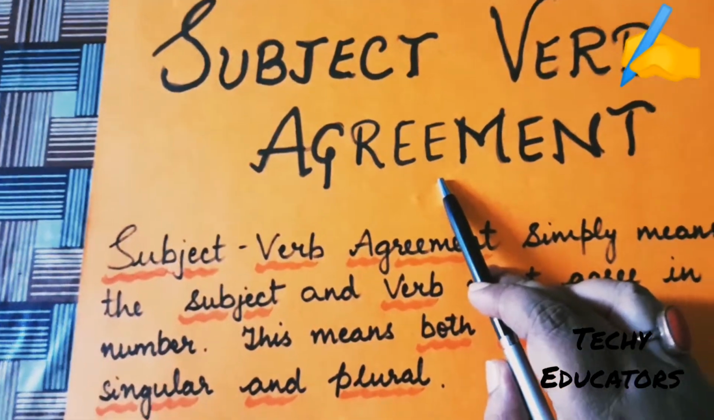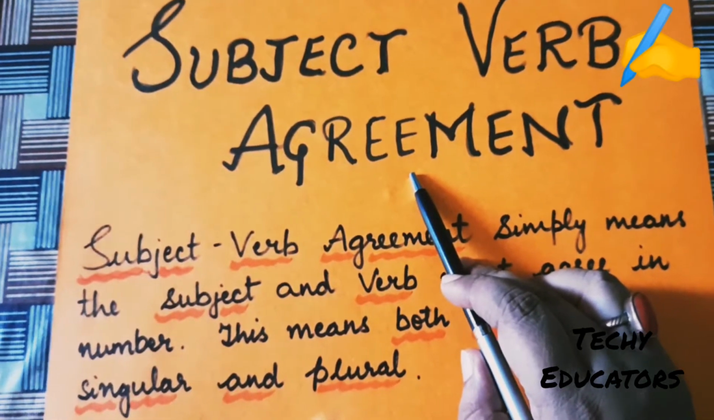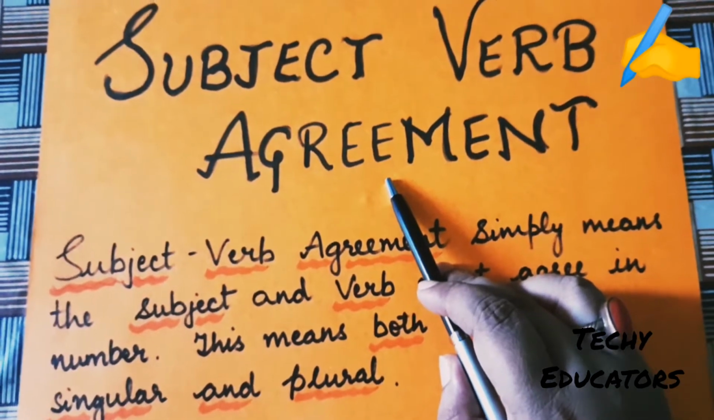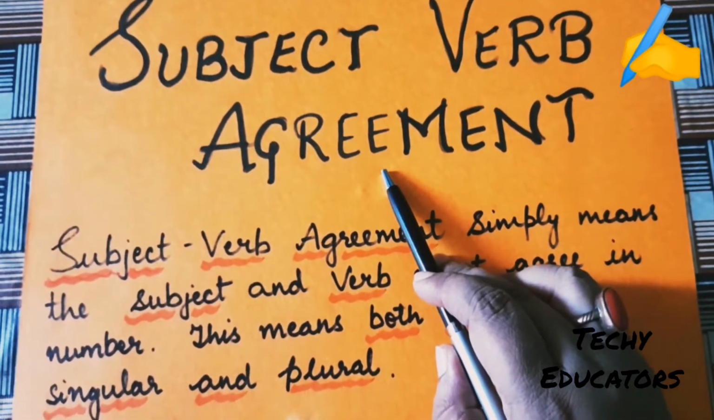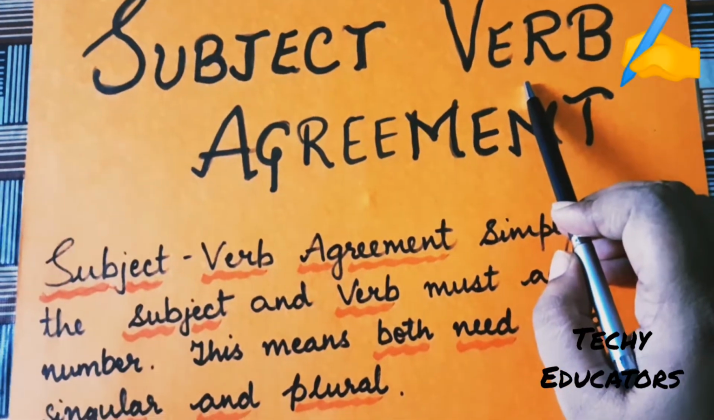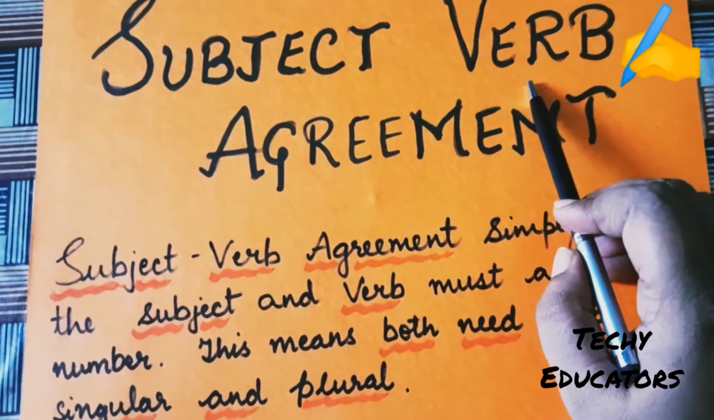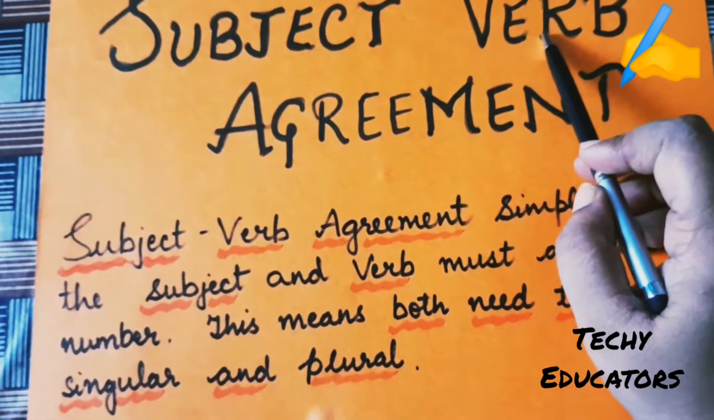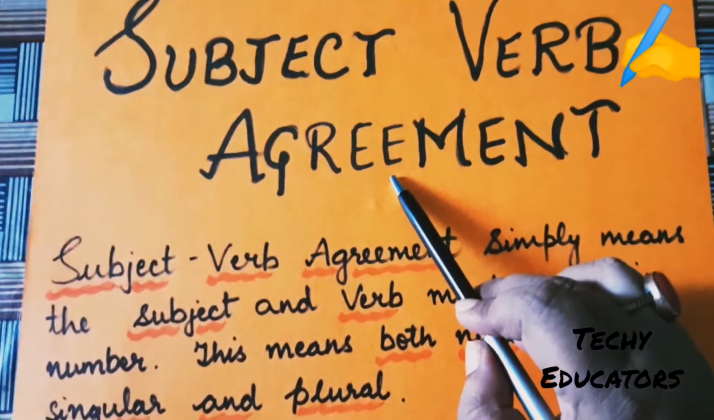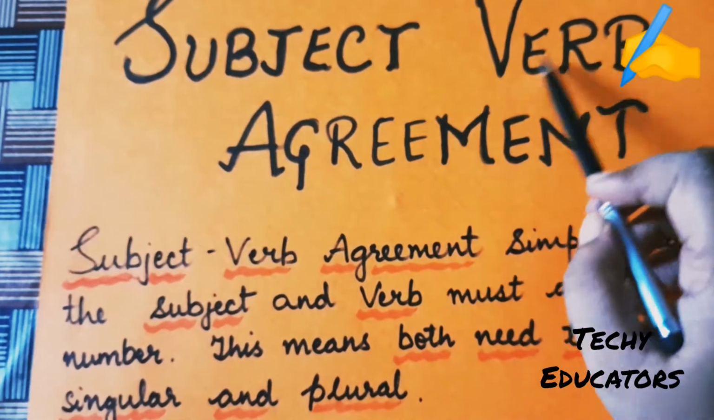What is a subject? I hope you all know what a subject is. A subject in a sentence is about whom we are talking, and verbs are the action words or the doing words. So subject and verb, they agree on some points, and that's why we say subject verb agreement.